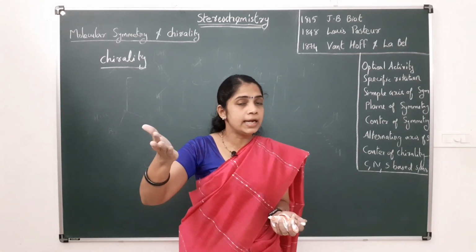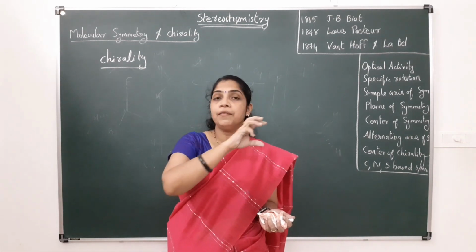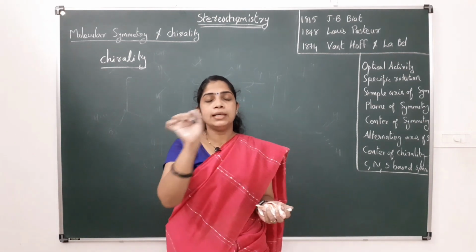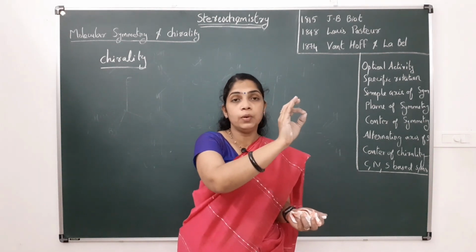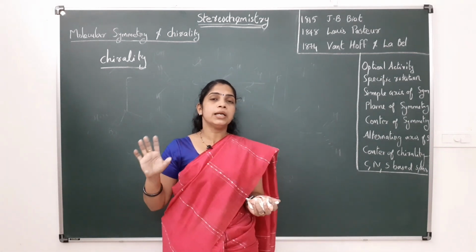Then we can say that molecule has this center of symmetry, or this inversion center.